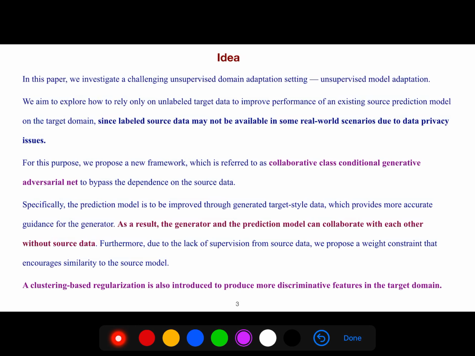As a result, the generator and the prediction model can collaborate with each other without source data. Furthermore, due to the lack of supervision from source data, we propose a weight constraint that encourages similarity to the source model. A clustering-based regularization is also introduced to produce more discriminative features in the target domain.